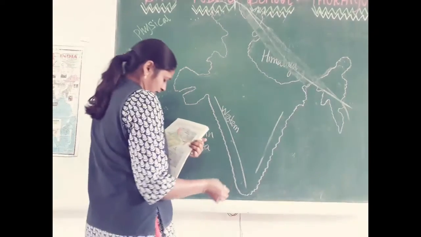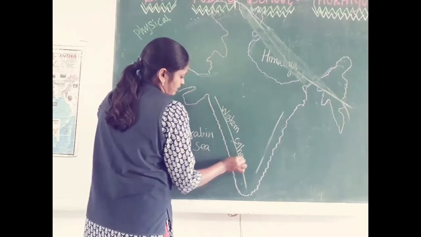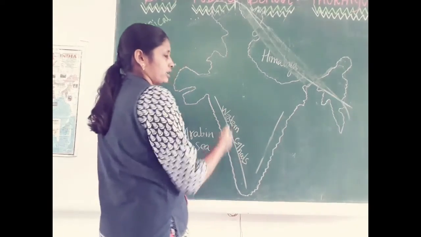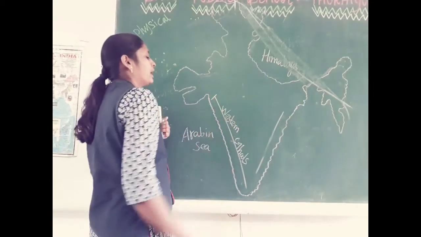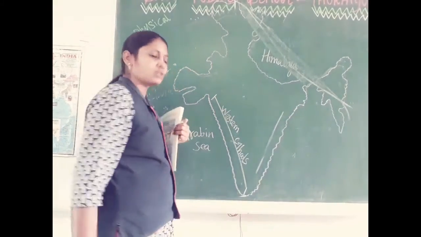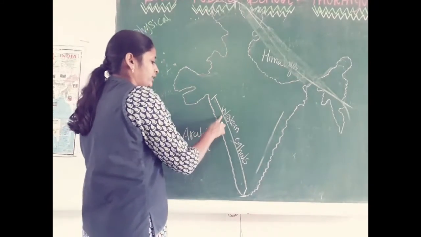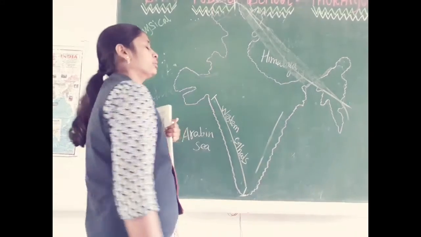It is a continuous mountain range. The Western Ghats are present in the southwest direction. It starts from Maharashtra and extends up to Kerala, up to the south. So the Western Ghats is a continuous mountain range.